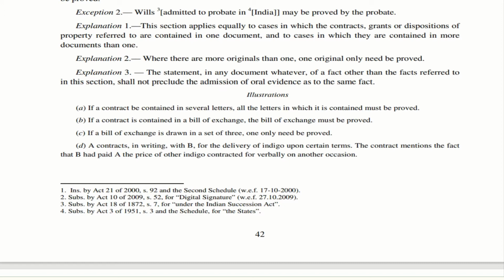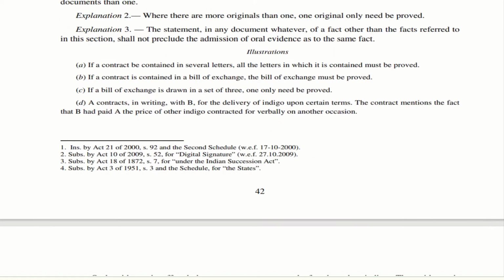In that particular contract, there is a fact which is mentioned saying that B had paid A the price of other indigo. See, for example, they are having a regular contract. Regularly, this A is sending indigo to B. So now he is signing a contract. In that particular contract, he is saying on a previous occasion, B had paid me the price of other indigo, contracted for verbally. He is saying previously it was a verbal contract. It is mentioned in this particular contract.